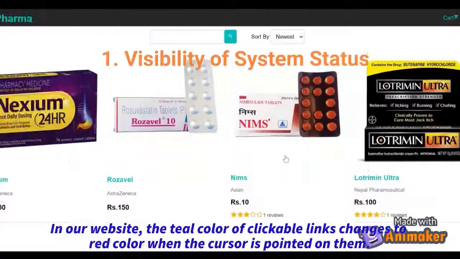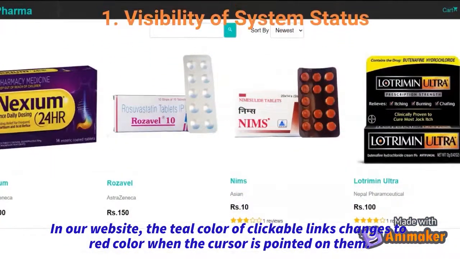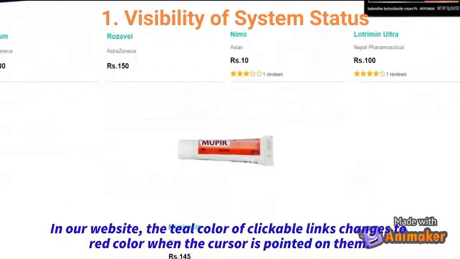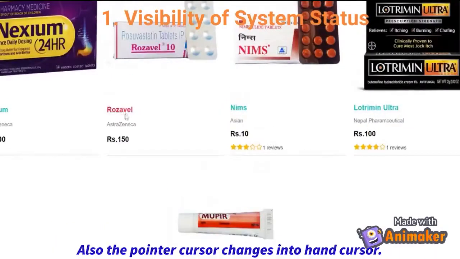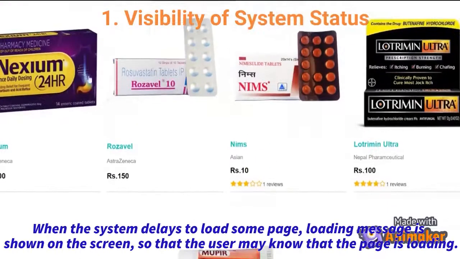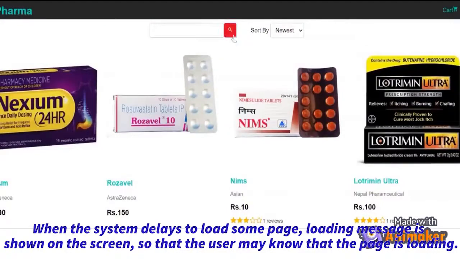The first principle is visibility of system status. In our website, the teal color of clickable links changes to red color when the cursor is pointed on them. Also, the pointer cursor changes into hand cursor. When the system delays to load some page, loading message is shown on the screen so that the user may know that the page is loading.